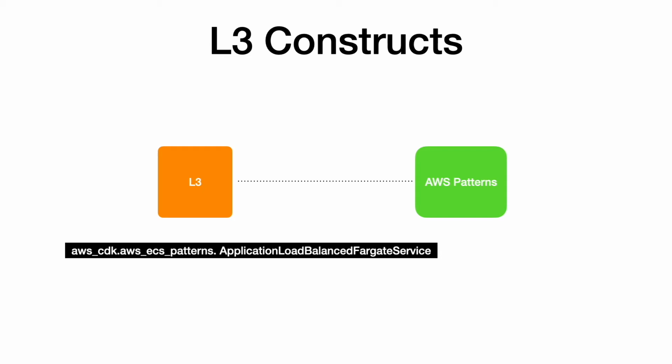Another such construct is Lambda REST API available inside AWS API Gateway. This helps in defining APIs based on AWS API Gateway and AWS Lambda functions. L3 constructs are designed to help you implement recommended best practice patterns, which often involve multiple resources and the logic to connect them together.